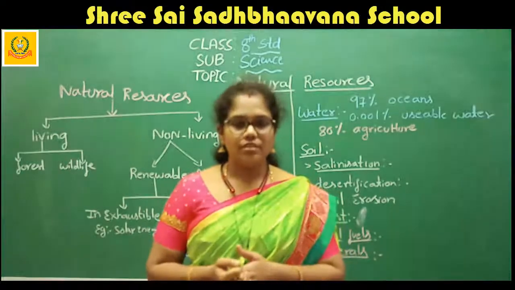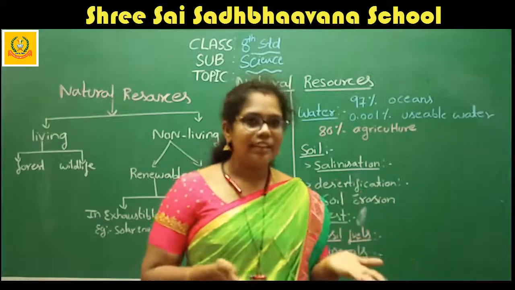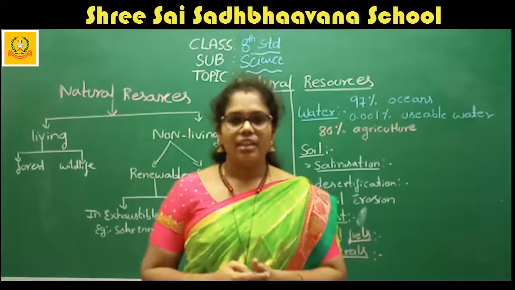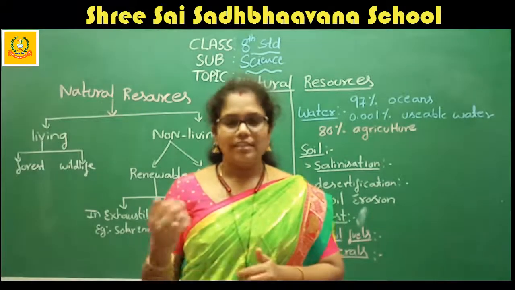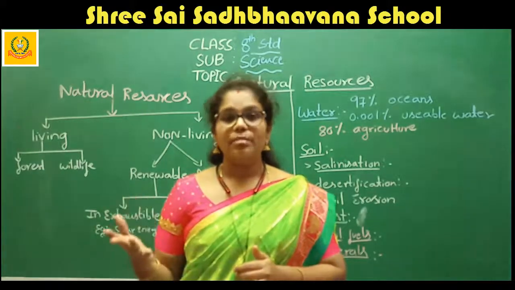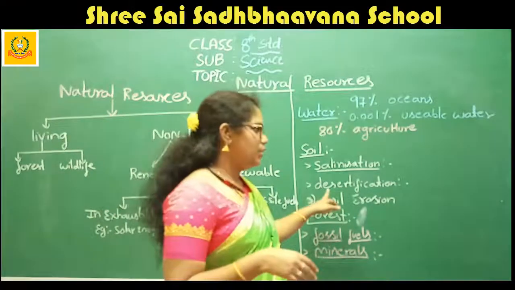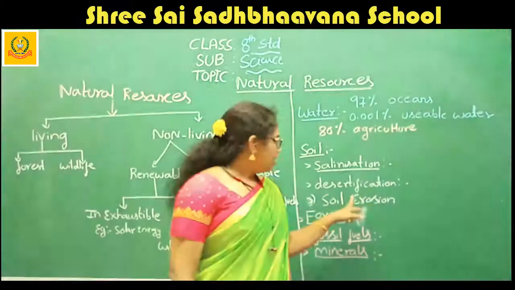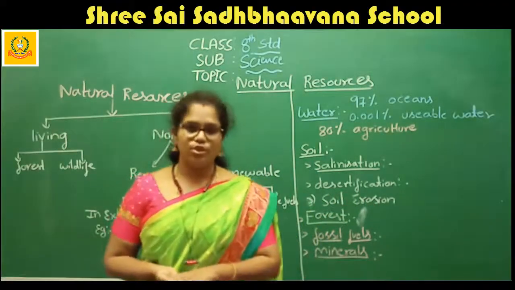What is desertification? The process of conversion of fertile land into infertile land is known as desertification. For example, KGF, or any other place where mining takes place, you can give as an example of desertification. After that, we are going to discuss soil erosion.